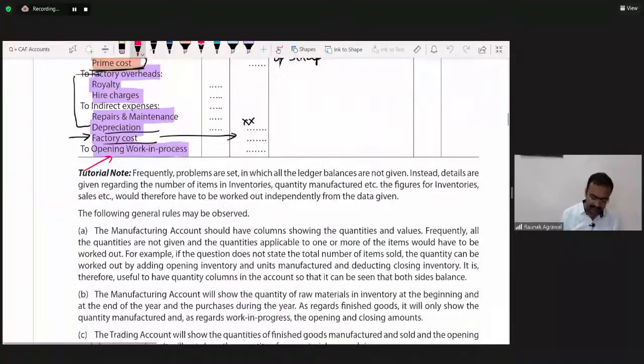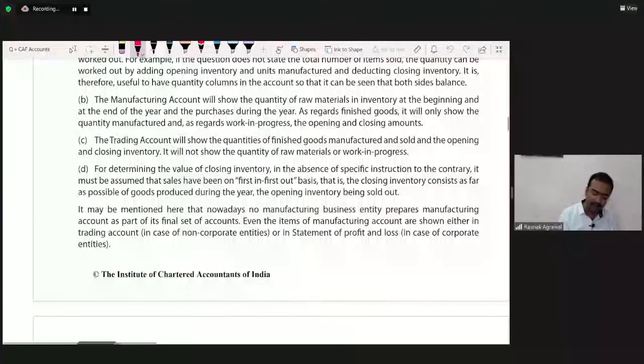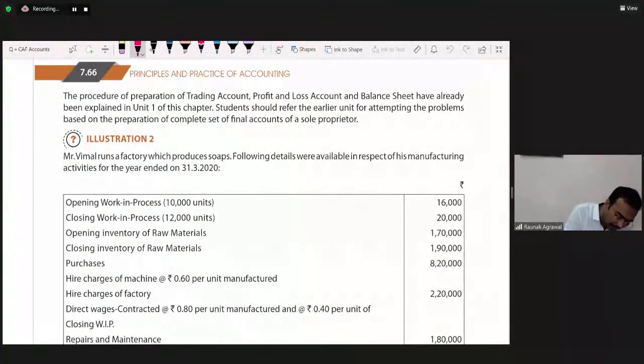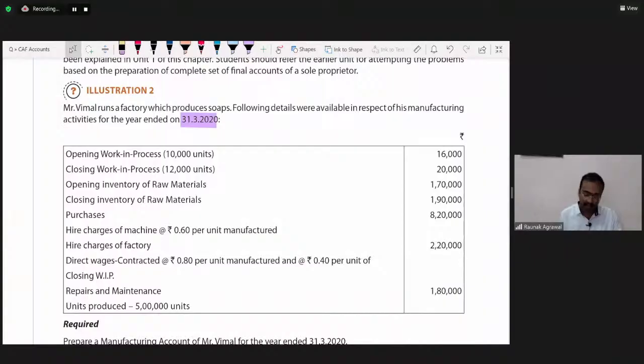Okay, let's jump to illustration number 2, 7.66. Mark it as important as this is the only illustration we have on the manufacturing account. Mr. Vimal runs a factory which produces soap. Following details were available in respect of his manufacturing activities for the year ended 31st March 2020. Okay, opening WIP, we will debit it. Closing WIP, we will credit it.